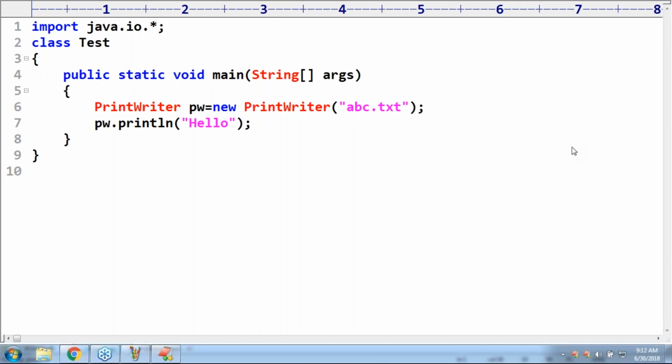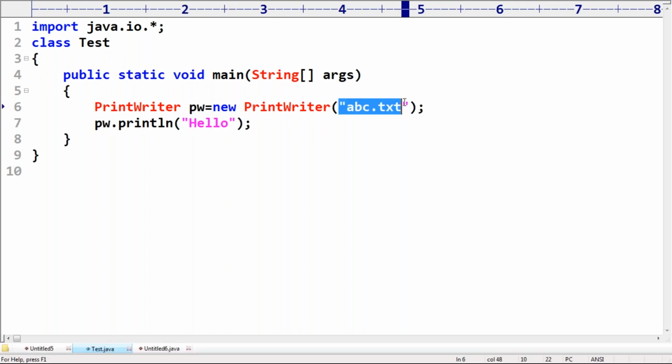The reason is, Durga, you are trying to write hello to abc.txt. At runtime, there may be a chance of file not found. So according to your code, there may be a chance of FileNotFoundException, and you are not handling it. Without handling, how can I accept that your code is going to compile? You didn't take even minimal care about your code. There may be a chance of FileNotFoundException, but you didn't report it. How can I accept this code to compile?